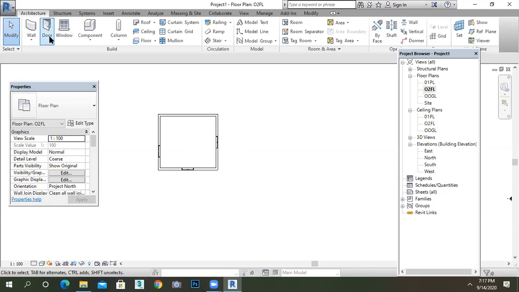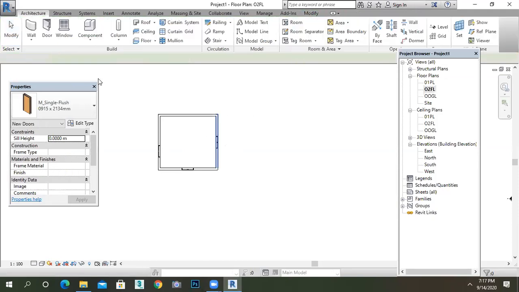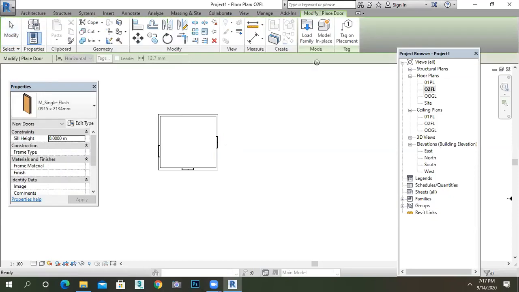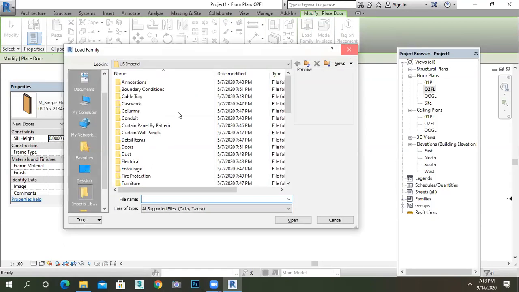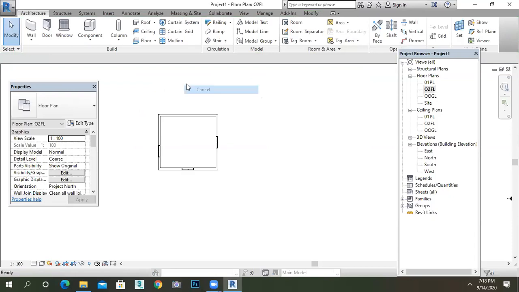So, see, guys, one more important thing: if you click on the door and want to place the window, then it is not possible. You just go to the same category. You just click on the door. You should place the door only, not window. You just load it first. Or else if sometimes it doesn't work, then just make sure to right click, cancel.